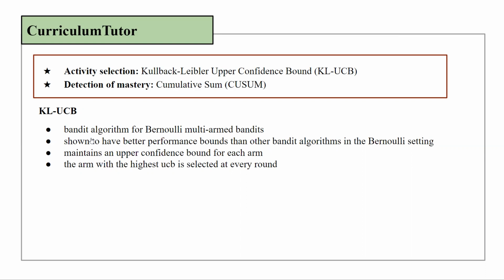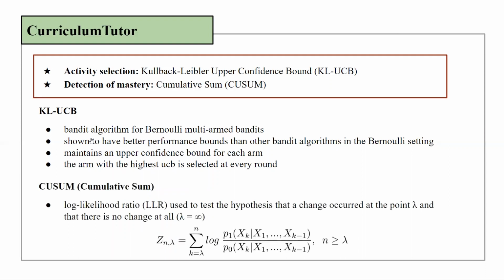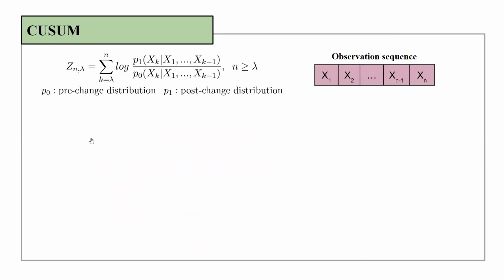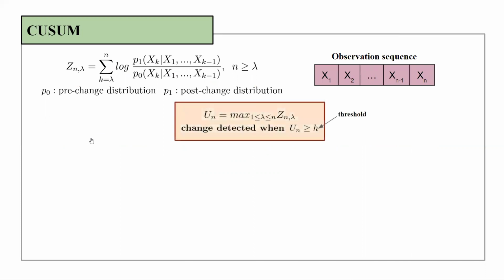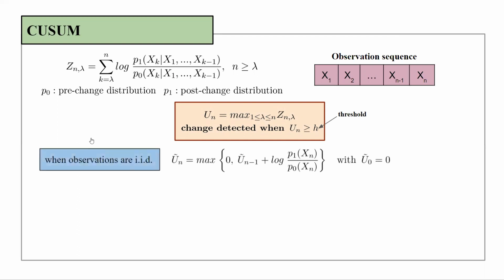QSUM uses the log likelihood ratio to test the hypothesis that a change occurred at the point lambda against the hypothesis that there is no change at all. Here P0 and P1 are the pre-change and post-change probability density functions respectively. The maximum LLR statistic U_N is compared with a threshold h, and a change is detected when the value of U_N exceeds h. When h is greater than 0 and the observations are independent and identically distributed, U_N can be replaced by the statistic U tilde N, which can be computed recursively.